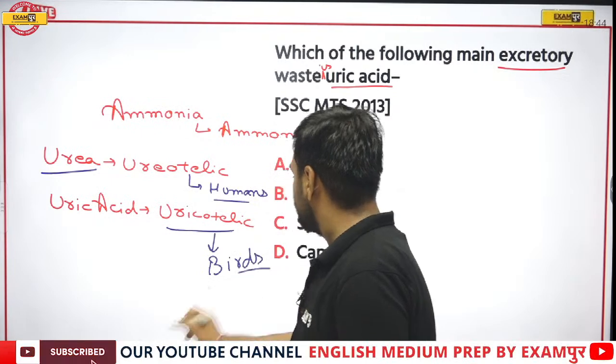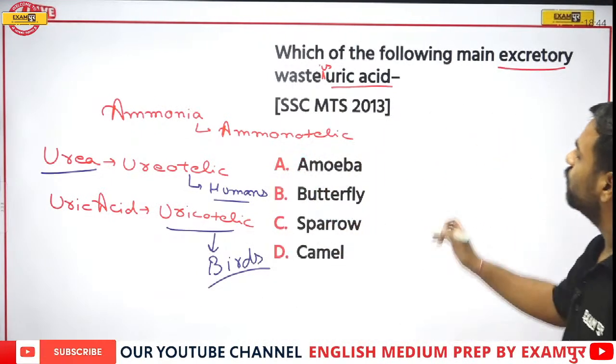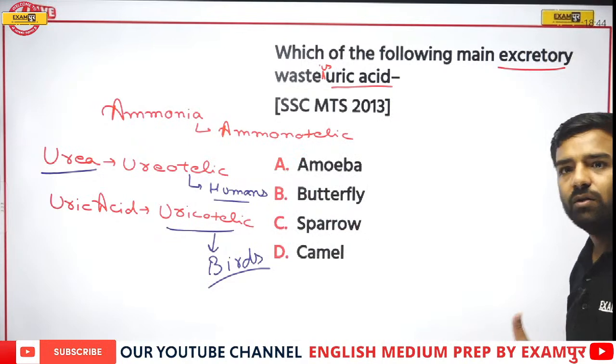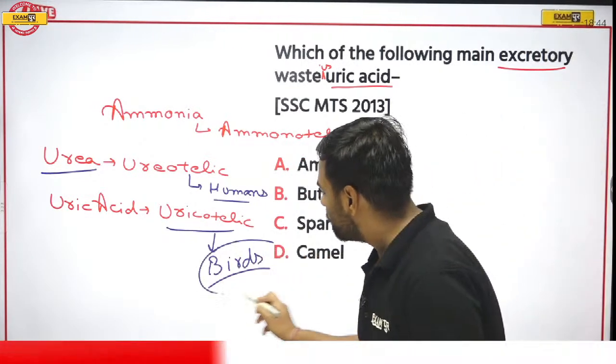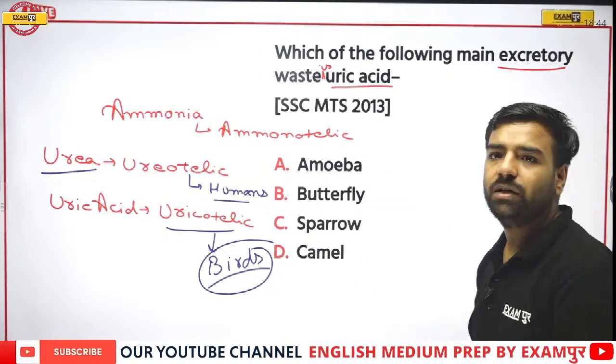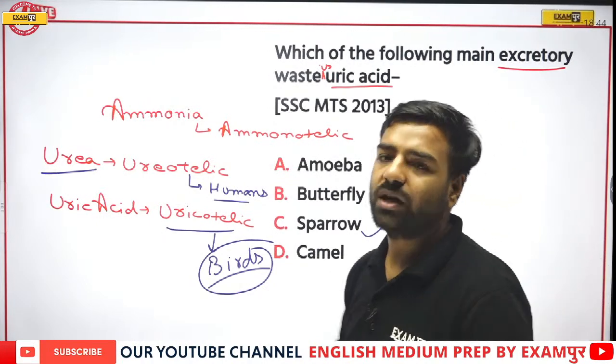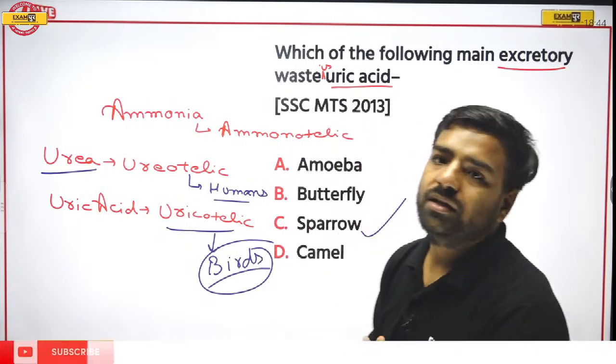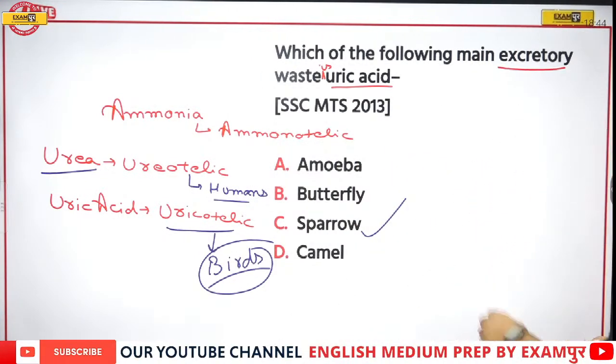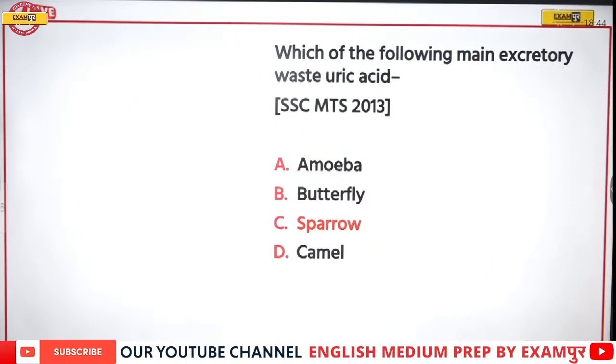Now let's have a look. Can we relate our uric acid question with this option? Obviously. We were talking about birds. From this option, which is the bird? So here we have sparrow as the word. And yes, Abhishek, your answer is absolutely correct. Cool, Abhishek, that's good that you have given the correct answer. So here sparrow would be the correct answer.